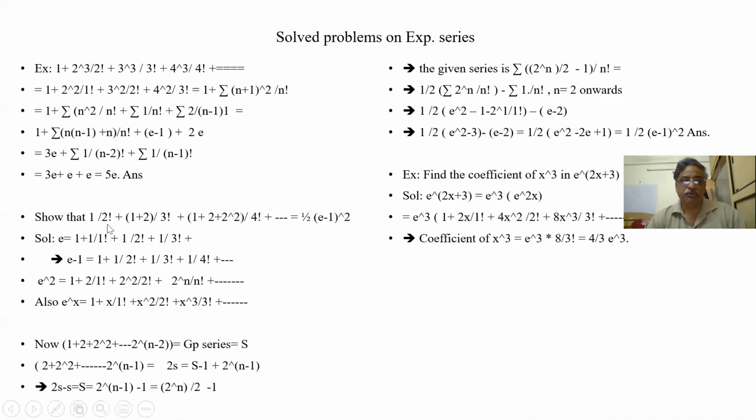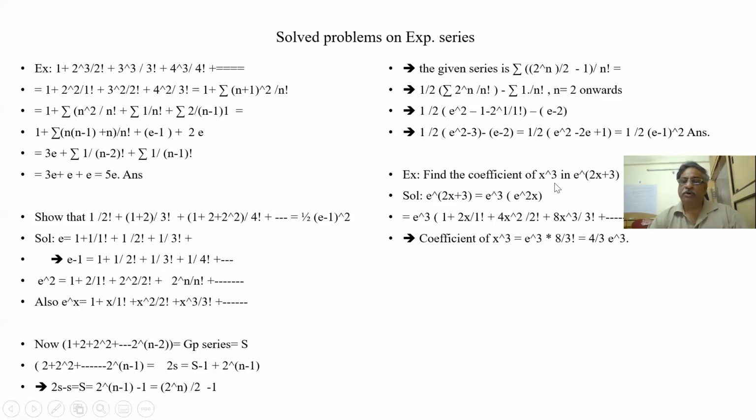See, 1 by 2 factorial starts from 2 onwards. This is not starting from 1. So that is why it is e to the power of x minus 1 minus x to the power of 1 by 1 factorial. When I simplify this, I get a perfect square, e minus 1 whole square. So half into e minus 1 whole square is my answer.